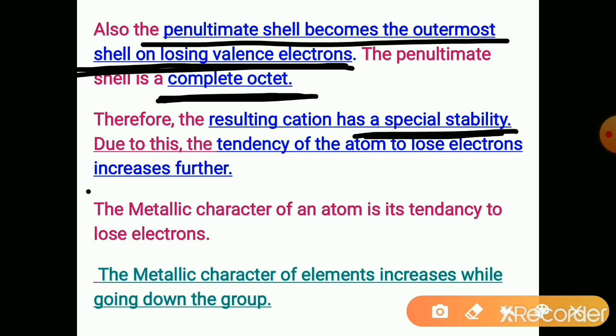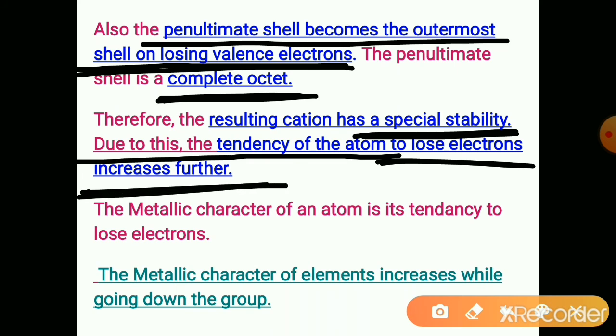They acquire special stability. And hence, due to this, the tendency of the atom to lose electrons again increases down the group. It increases further due to the extra stability obtained by the atoms after losing electrons because of the complete octet.